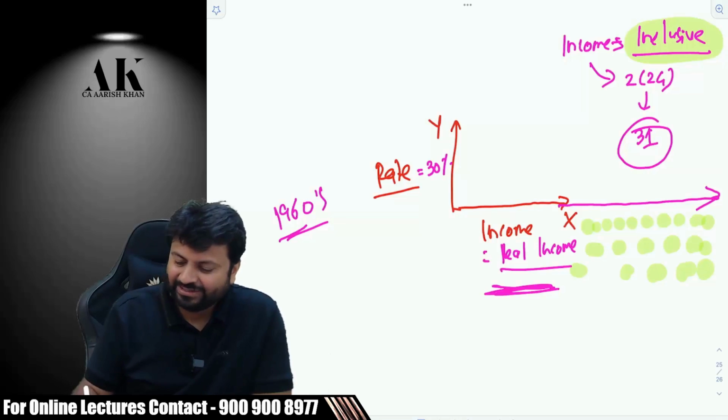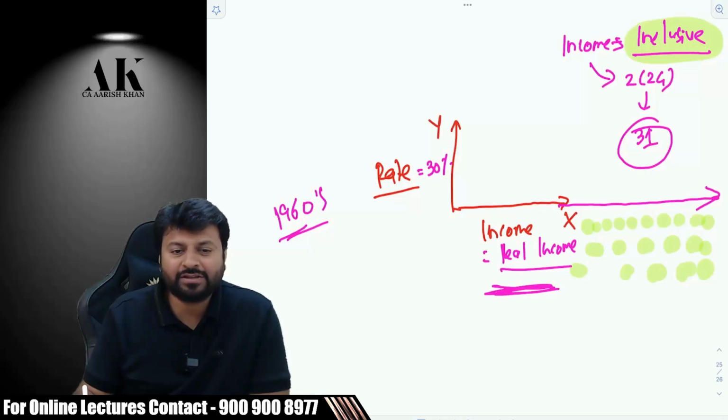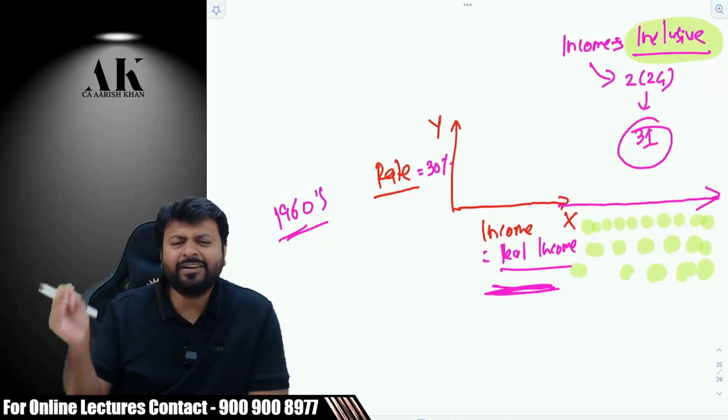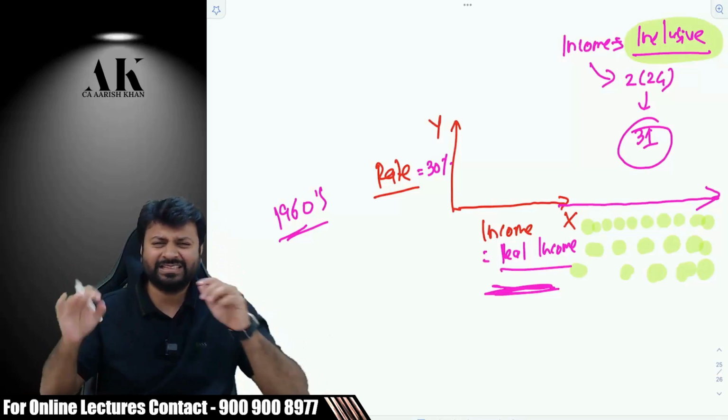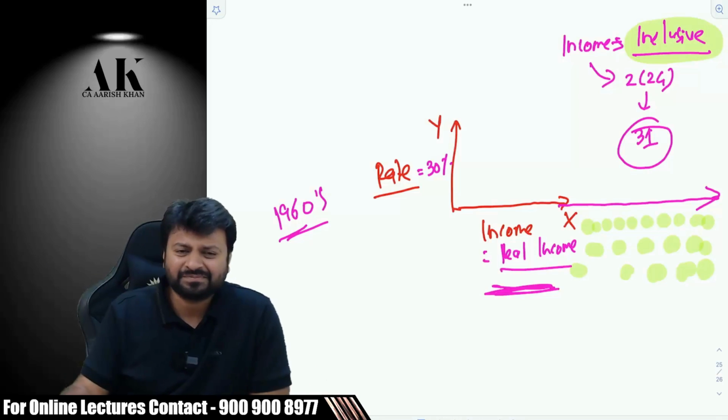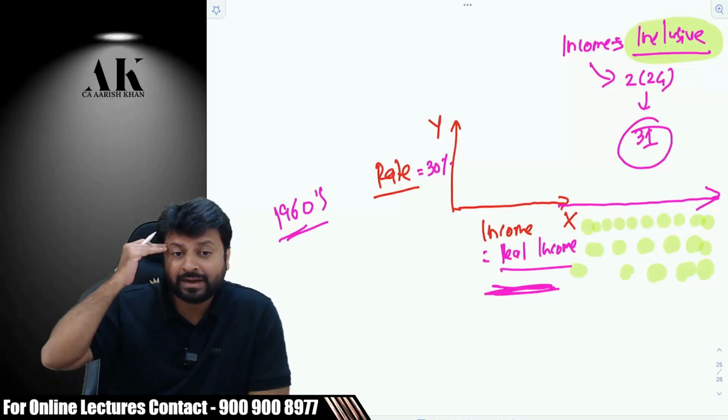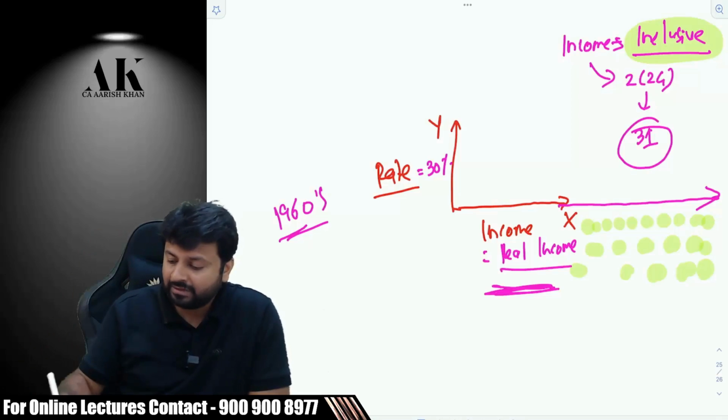Okay. So, how do they increase the base of income? They started including all these things in the definition of income, like lottery, subsidy, etc. How does the department's mind work? How does the government's mind work?